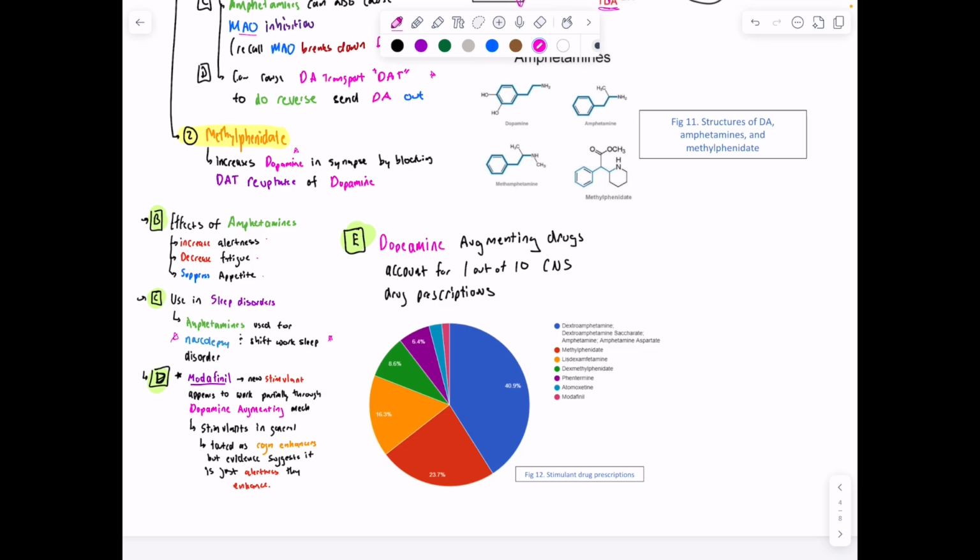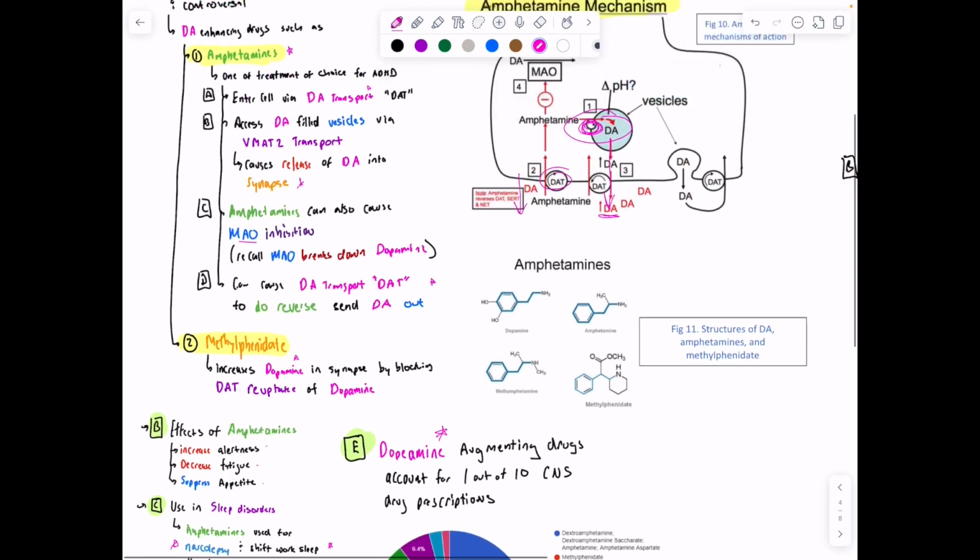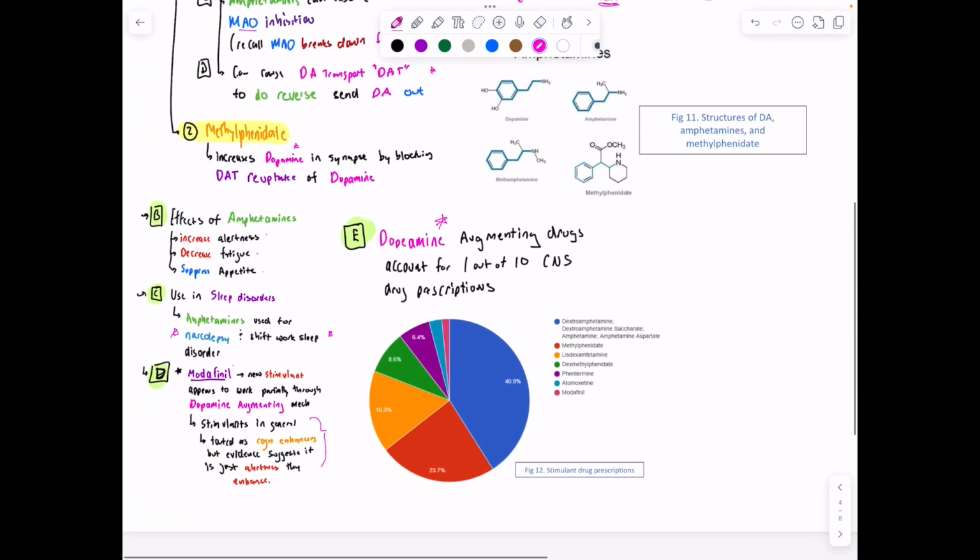Another sort of stimulant we have is modafinil. It's a newer stimulant that appears to work partially through a dopamine-augmenting mechanism. Just a thought on stimulants in general: they're touted as cognitive enhancers, but the evidence just says they help with alertness. Overall, dopamine-augmenting drugs or amphetamines are 1 out of every 10 central nervous system prescriptions, and again, this is helping with ADHD and sleep disorders. Examples are dextroamphetamine, amphetamine aspartate, methylphenidate, lisdexamfetamine.